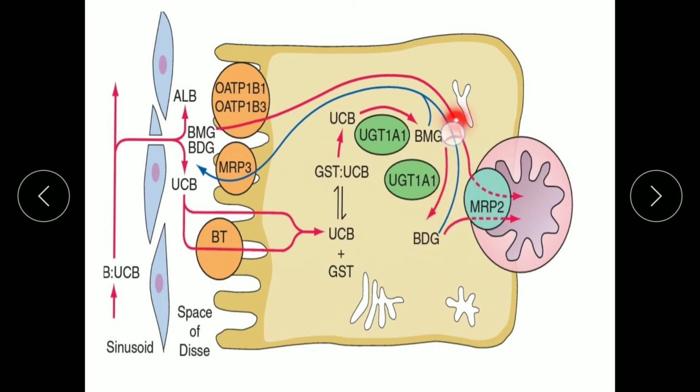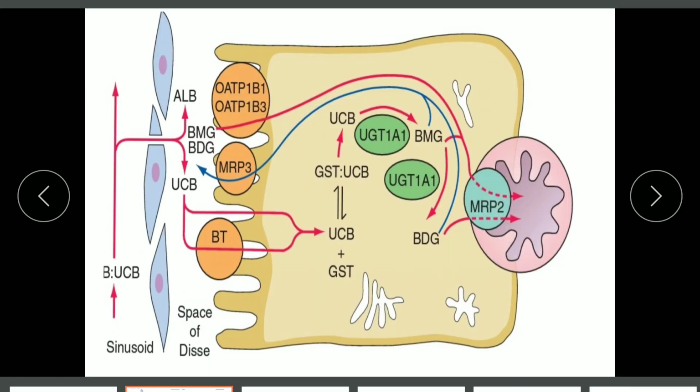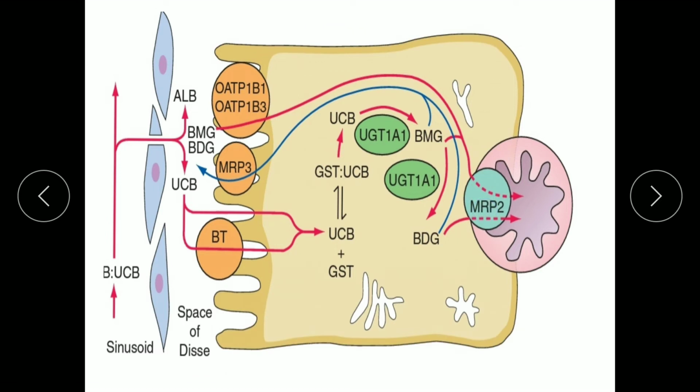Some fraction of this bilirubin diglucuronide is excreted back into the portal circulation or sinusoids by the multidrug resistance protein 3, which is again taken into the hepatocytes by the organic anion transporters 1B1 and 1B3. A defect in the multidrug resistance associated protein 2 causes Dubin-Johnson syndrome, whereas a defect here causes Rotor syndrome.